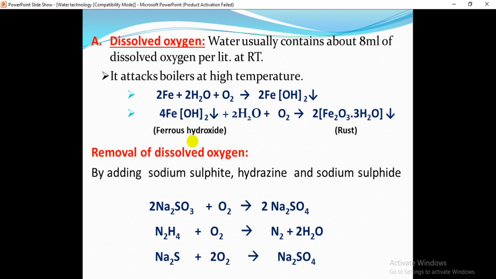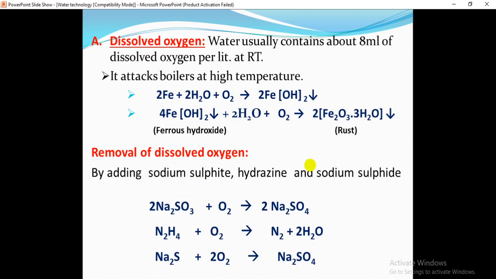This iron hydroxide again reacts with water and oxygen and forms rust. This is known as corrosion. Due to this, the equipment of the boiler will get damaged, isn't it?